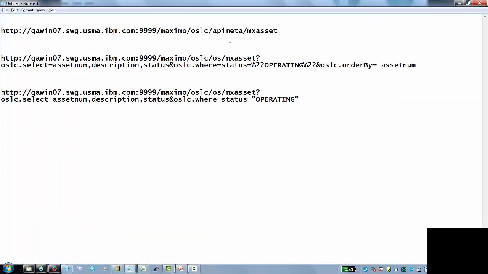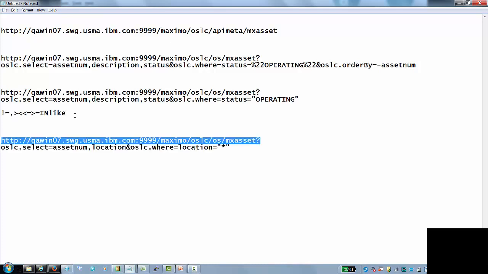I'm back over in Notepad. I just wanted to comment on a couple of things around the where clause, just so you know. On this where clause here, where status equals operating, depending on what you're using for fields, if it's numeric or not. And this is in the document, but basically, you have equal, not equal, greater than, less than, greater than or equal, less than or equal. We support those as well as like. I just wanted you to be aware these are documented in the GET document, so you can take a look there. But I just wanted to mention those.